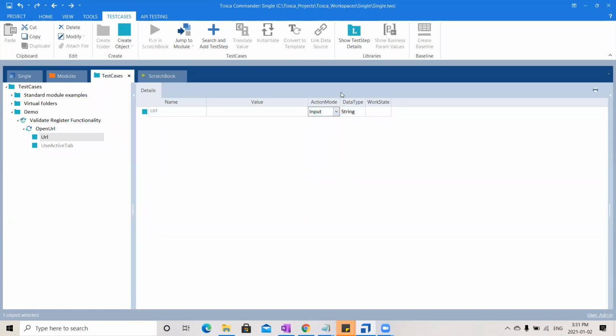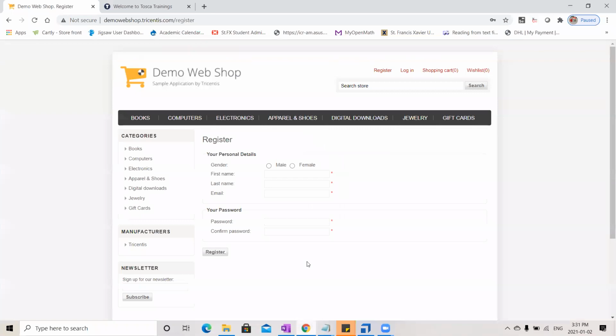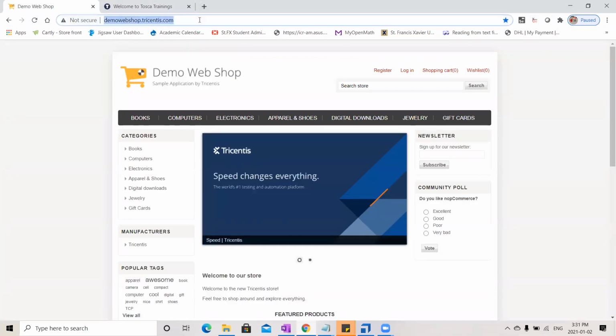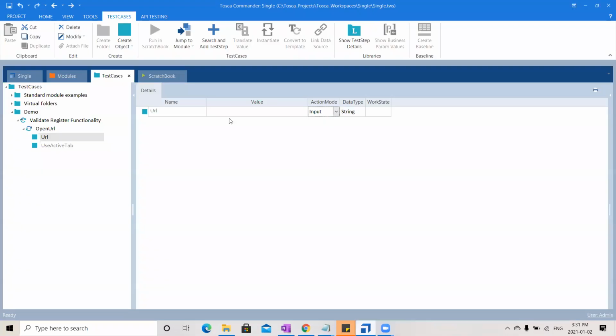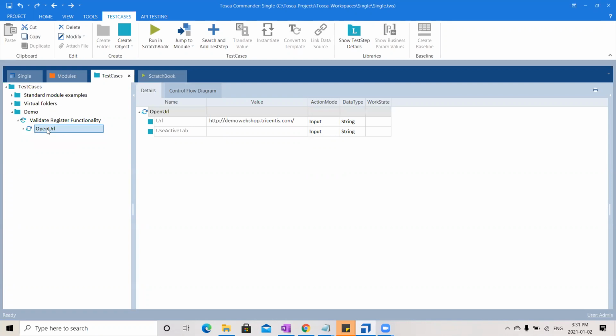So now, let it be here. Usually this action mode also will come up by default. Sometimes we may need to change it. Right now, what is the URL that I want to open? It is nothing but demowebshop.tricentis.com. So just copy this particular URL value and paste it here in the value box. So now I have one test step. See, there is an icon change between test case and test step. So in this test step, I am saying Open URL, and this is the value that it has to use.